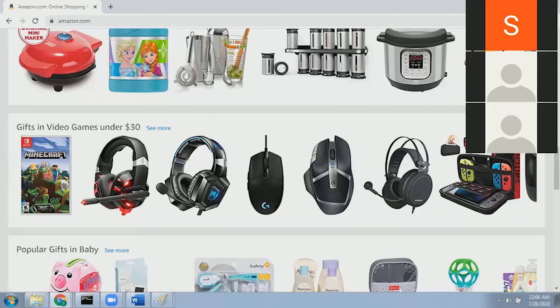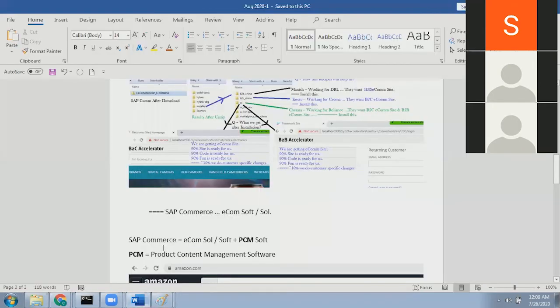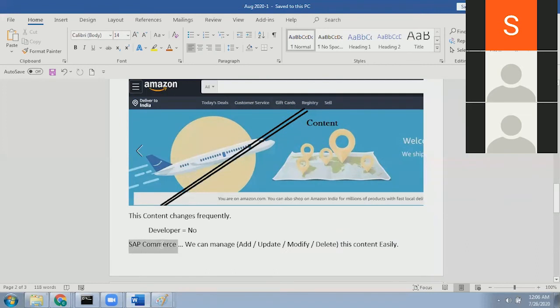Content owners or business owners are not technical. That's why SAP Commerce gives flexibility for non-technical people to manage this content.